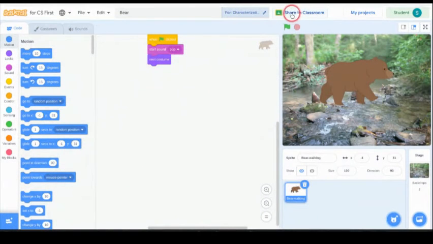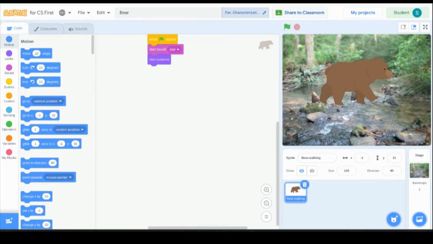And they have this share to classroom button. And this share to classroom button is magic, all right? Because what's gonna happen here is students can take this Scratch project and share it right to Google Classroom, so that you as a teacher can access all of the Scratch projects within Google Classroom if that's something that you wanted to do.